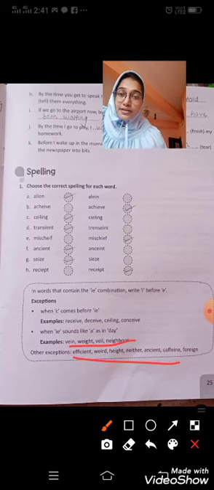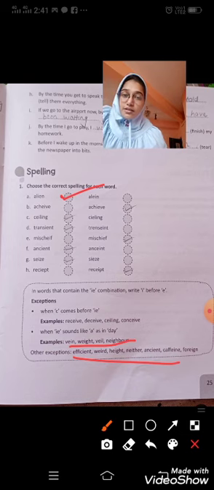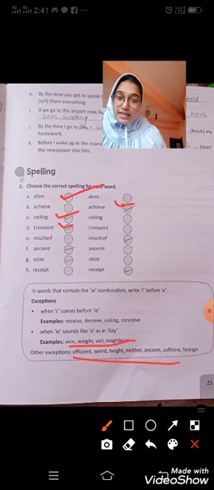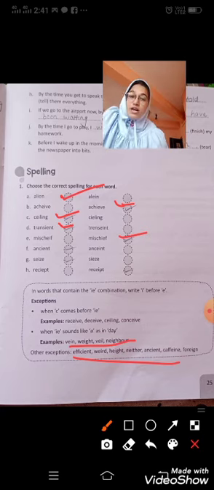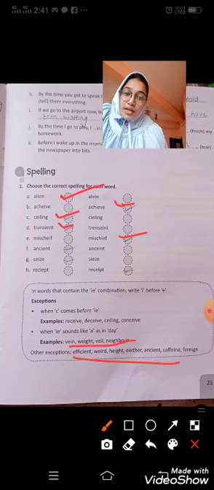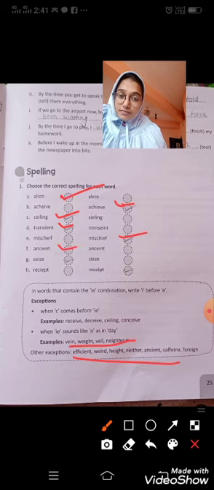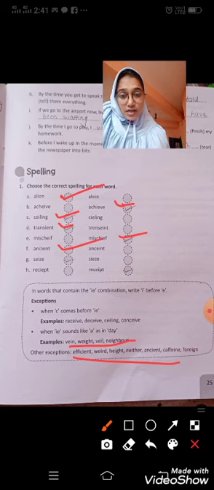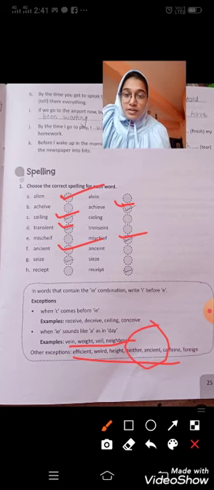Alien or alien? It's alien. So here this is the correct answer. For achieve, this is the correct answer. Ceiling, as C is coming before EI, so we use EI, not IE. Transient, again IE. Mischief, it will come IE. Ancient, here C comes, but this word ancient is in the exceptions.